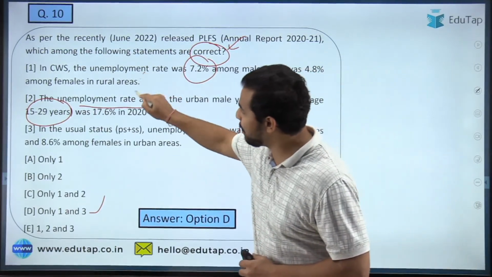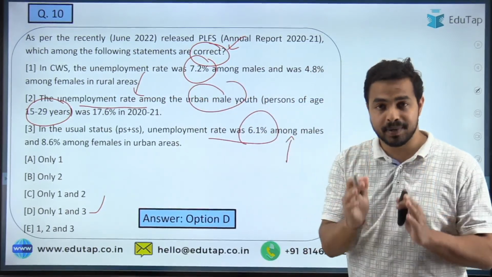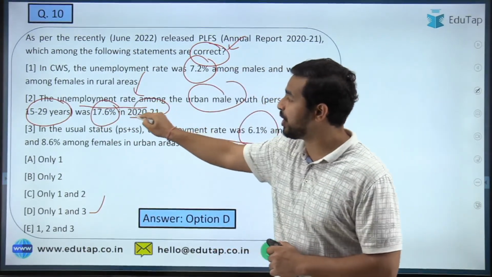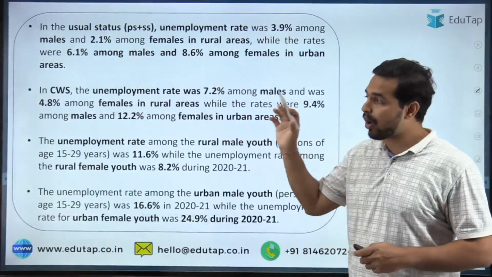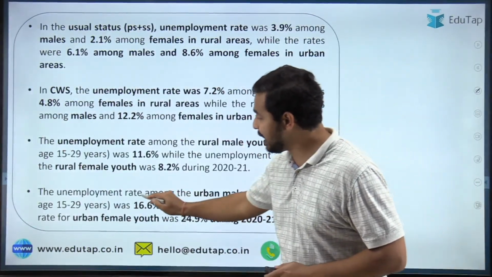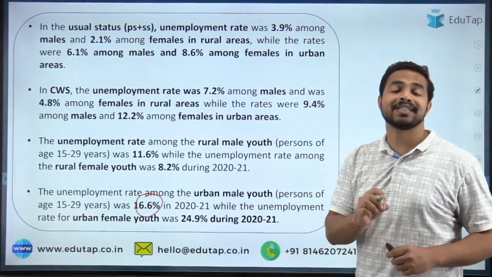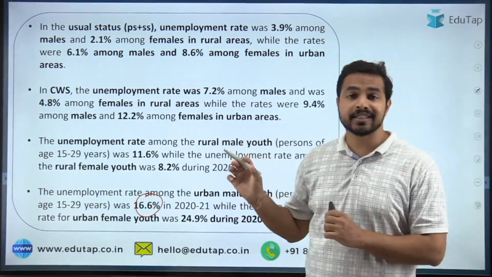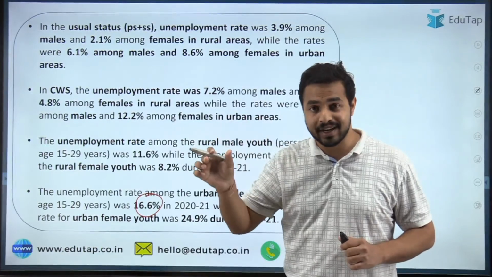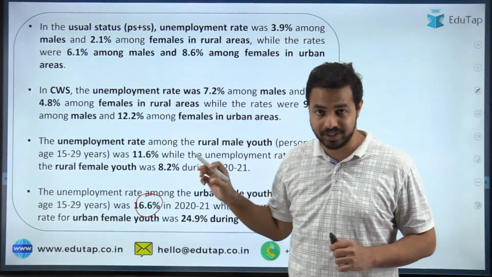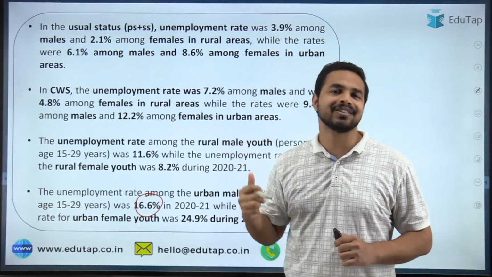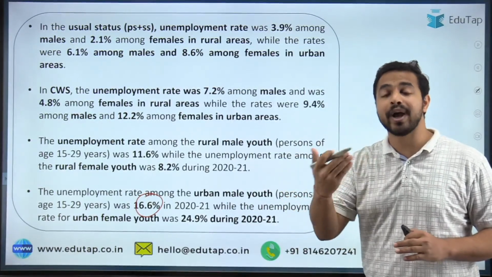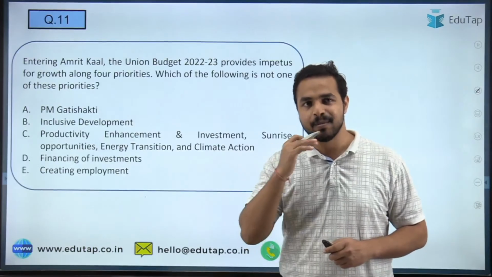See here, it says that the unemployment rate among the urban male youth, that is of the persons of the age 15 to 29 years, was 17.6% in 2020-2021, but this is not correct. When I talk about the exact value, it was basically 16.6%, and in the question it was mentioned 17.6%, and that is why it is incorrect. And see guys, in this way just by twisting small values we can create a question, and this can happen in the exam also, and that is why you must be very careful while answering such kind of questions which are really data heavy. And how can you solve these data heavy questions? By only revising these kind of reports and indices again and again. Okay, moving on to the next question.